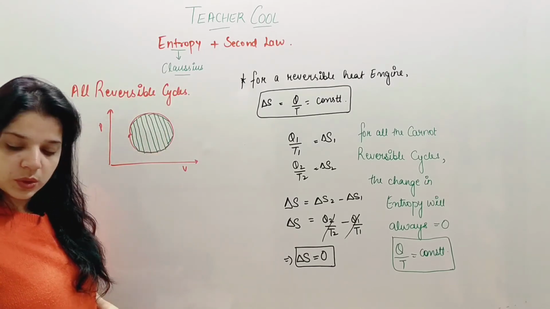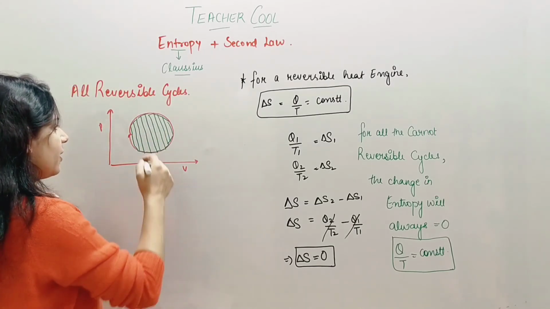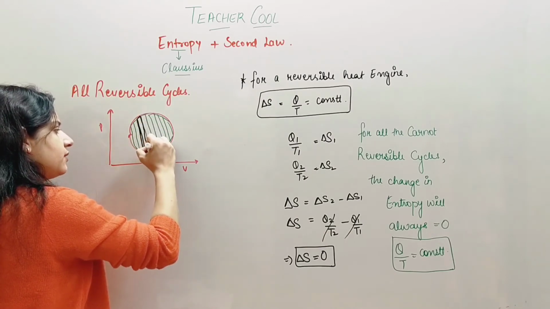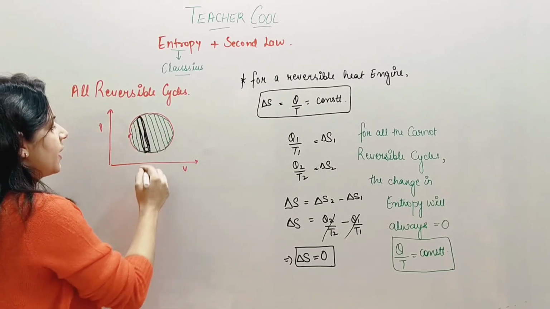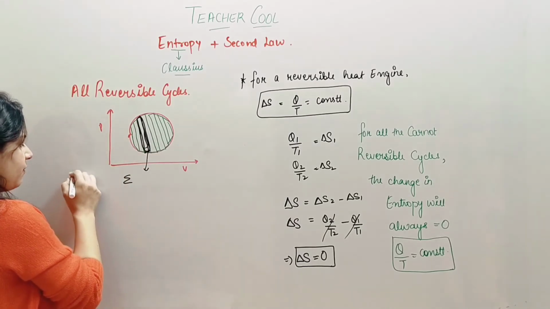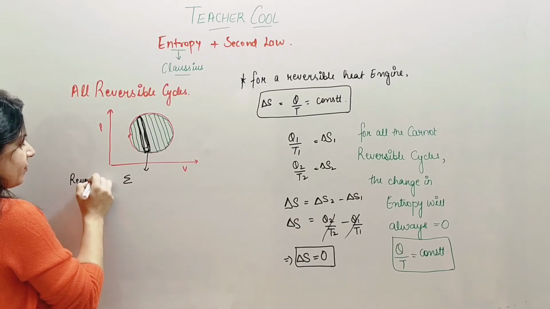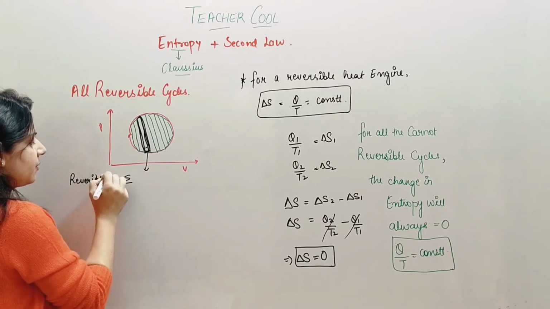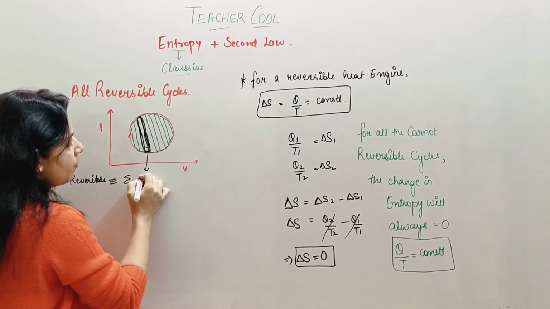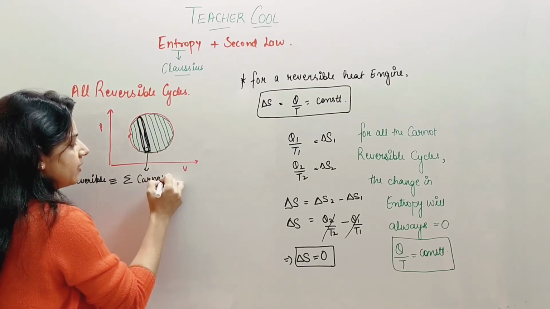Now, if you look at it carefully, what I have done is, I have made this cyclic process into a summation. This reversible cyclic process, I have made it equivalent to summation of Carnot cycles.